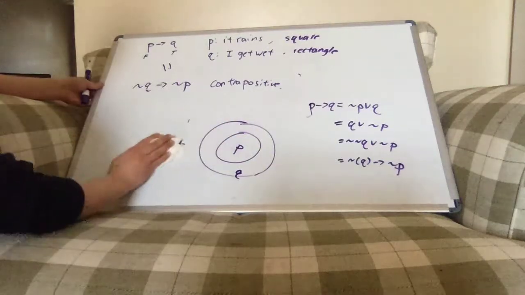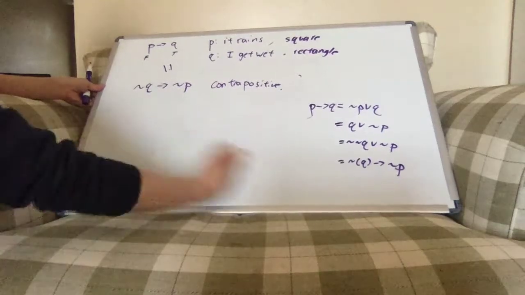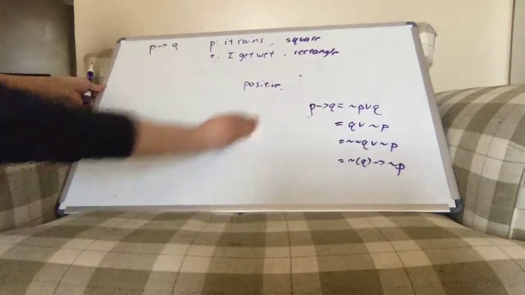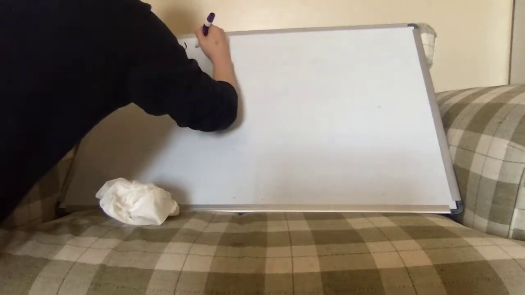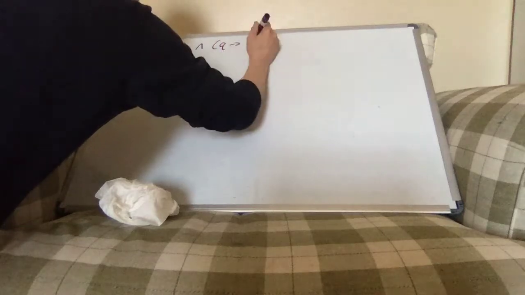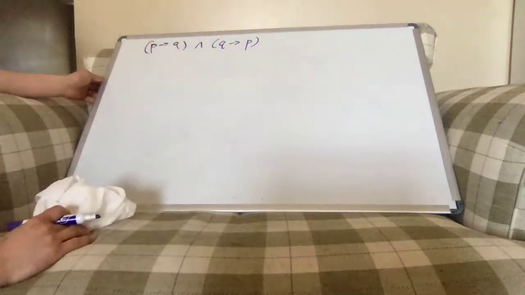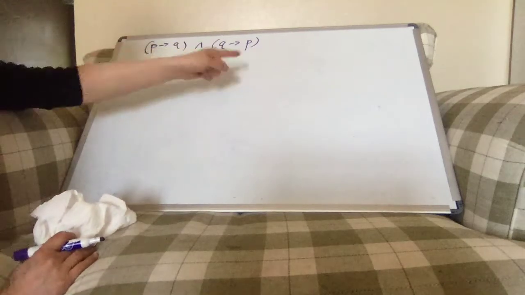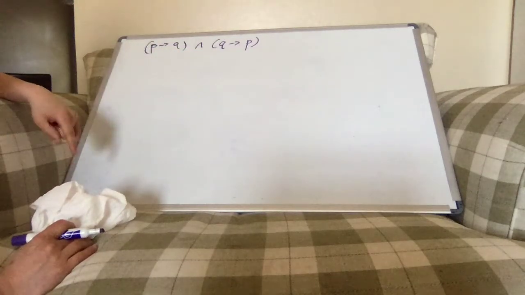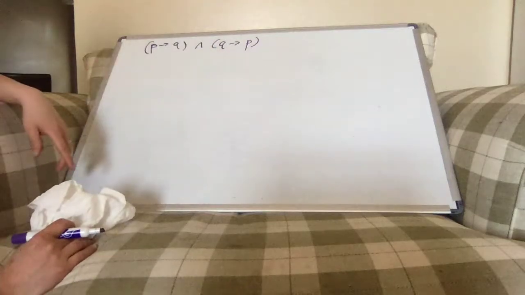So can we talk about what sort of a statement can be generated from P implies Q and Q implies P? What sort of a statement would hold when both of these things are true?